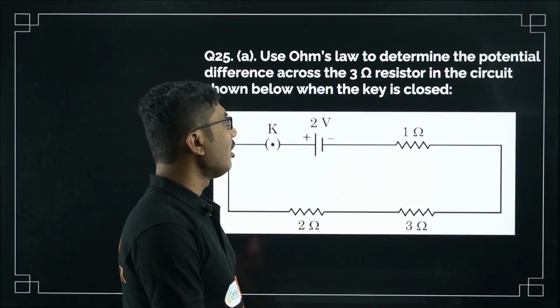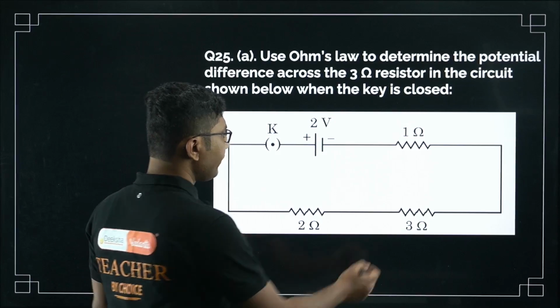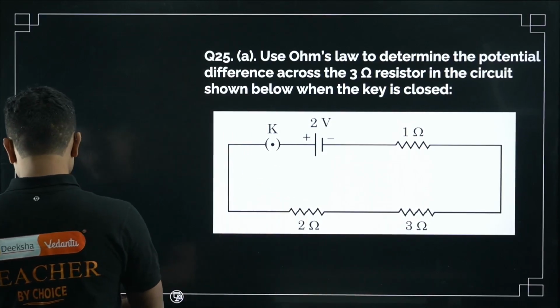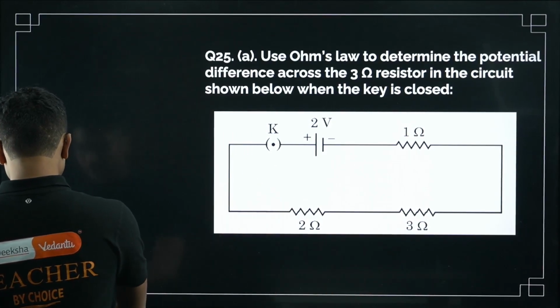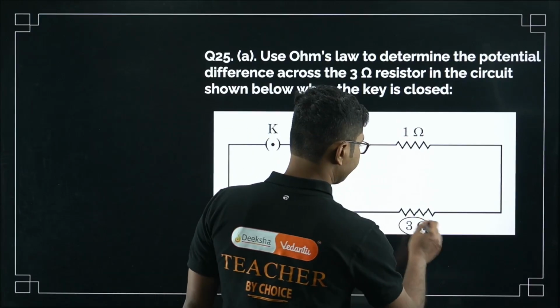Use Ohm's law to determine the potential difference across this 3 ohm resistance. So we have to use Ohm's law to calculate the potential difference across the 3 ohm resistance, this one.